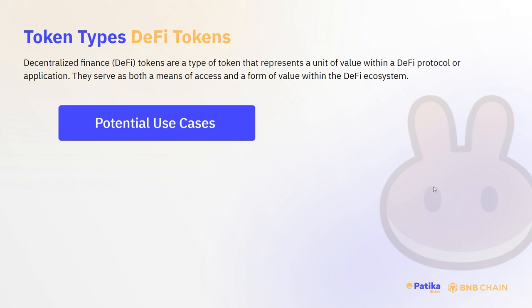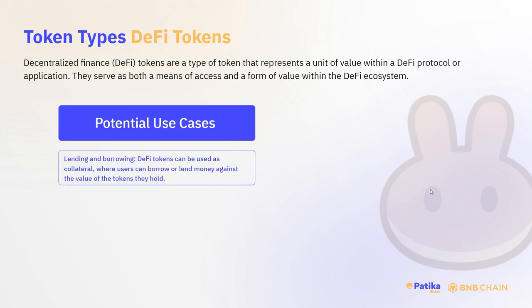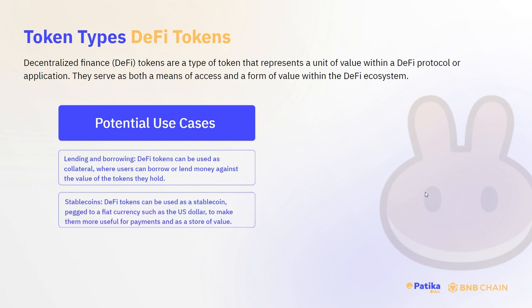The first potential use case is lending and borrowing. DeFi tokens can be used as collateral, where users can borrow and lend money against the value of the tokens they hold. Stablecoins. DeFi tokens can be used as a stablecoin, pegged to a fiat currency such as the US dollar, to make them more useful for payments and as a store of value.